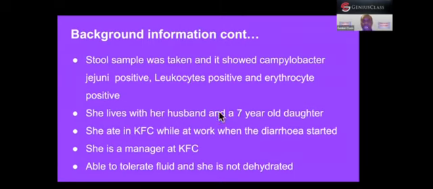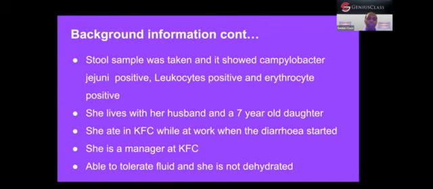She lives with her husband and her 7-year-old daughter, but both did not eat in the same place as her. She ate in a restaurant on her own, but she works as a manager in that restaurant, and she ate at work when the symptoms started. So no one at home, the husband or the child, has got diarrhea. She's able to tolerate fluid and she's not dehydrated.